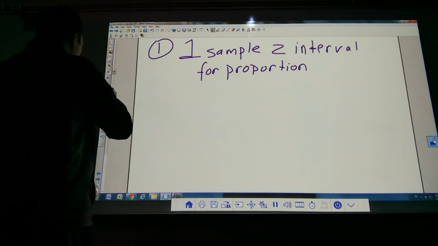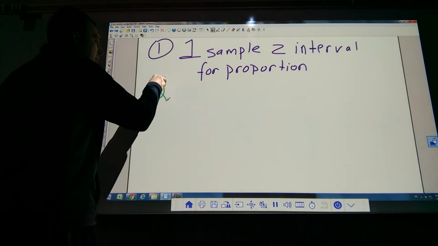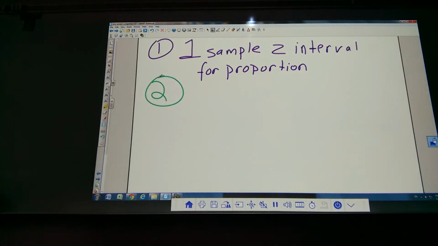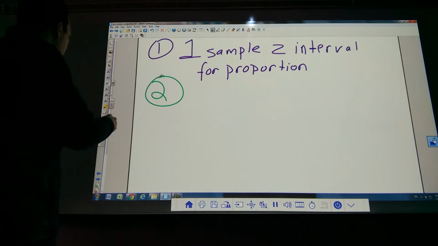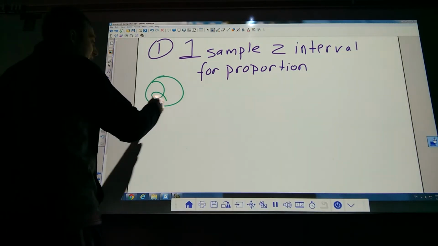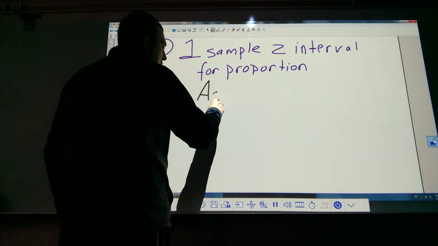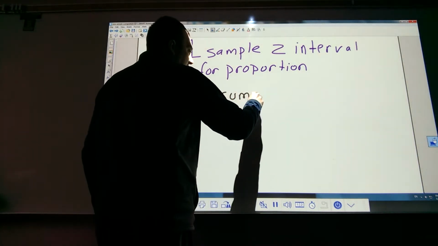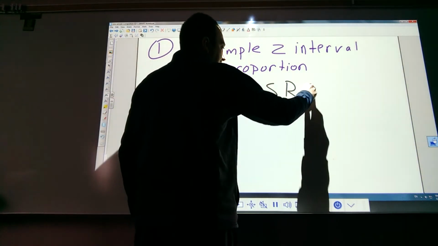Step 2 is, where did we get this data? It does not say. Did I randomly select them or not? That is important. You want to tell AP, you want to tell me that that's what you're looking for. So in this case, I guess we would just say assume a simple random sample.